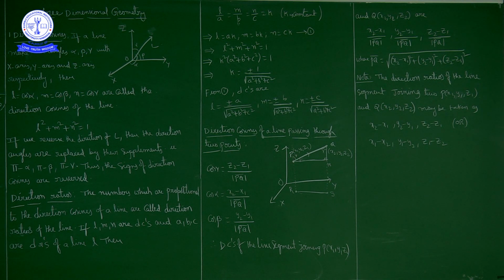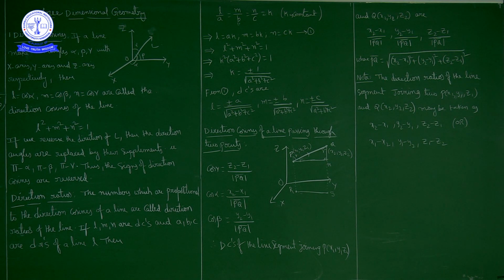Let P be a point (x1, y1, z1) and Q be a point (x2, y2, z2), any 2 points in space. Now, direction cosines and direction ratios we'll discuss. Now I'll consider l, m, n as the direction cosines of PQ, the line joining P and Q. Suppose this line PQ makes an angle alpha with the x axis, beta with the y axis and gamma with the z axis.